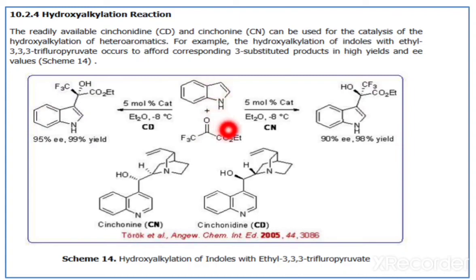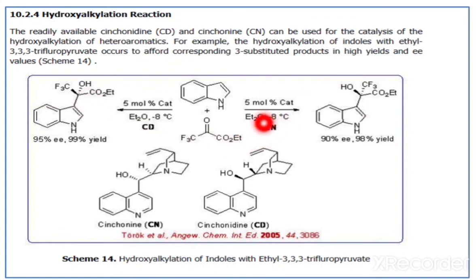That means in the presence of cinchonine, here we get 90% yield, and for the stereochemistry of the trifluoromethyl group or the hydroxyl group, if we focus on this hydroxyl group, it is on the front side, and in the presence of cinchonidine, the stereochemistry of this hydroxyl group is on the back side.